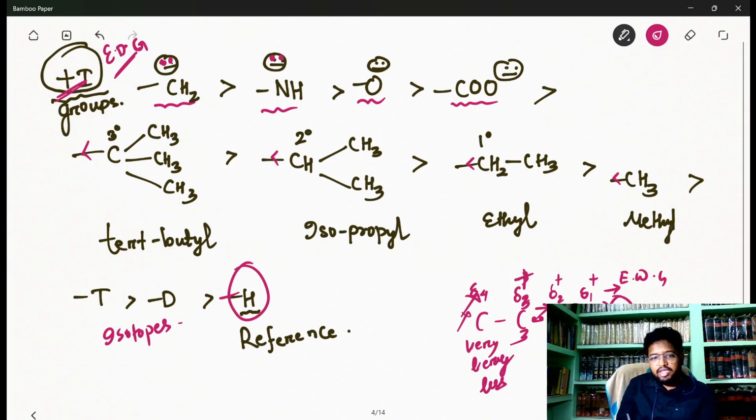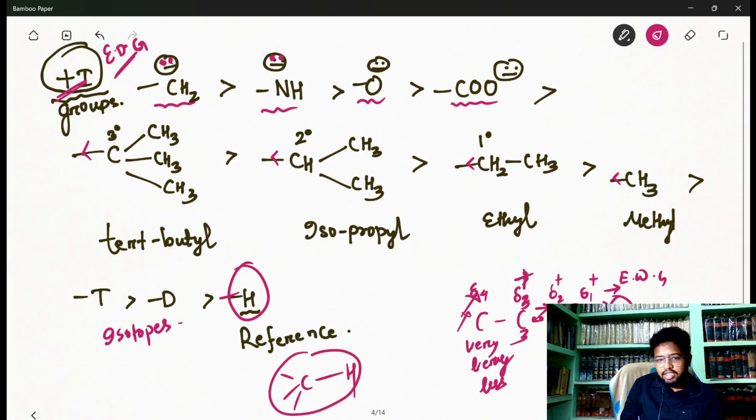The reference of inductive effect is hydrogen. If I have a carbon attached to hydrogen, I'll say the inductive effect is 0. This is the standard case, there is no inductive effect, neither pulling nor pushing of electrons, and the sigma electrons are present at the exact center of the covalent bond. So we consider this position of the sigma electrons as the exact standard.